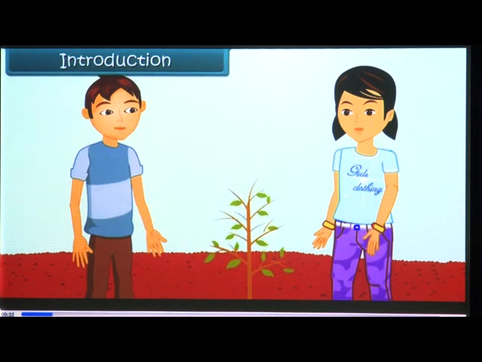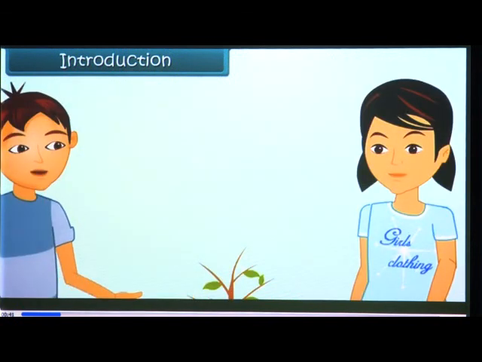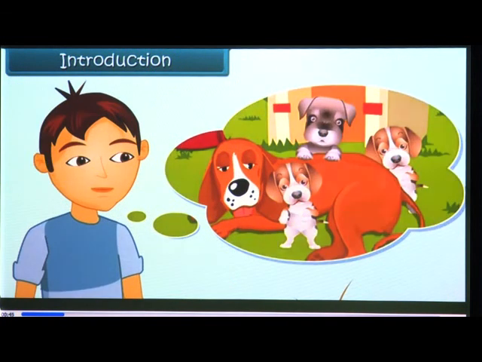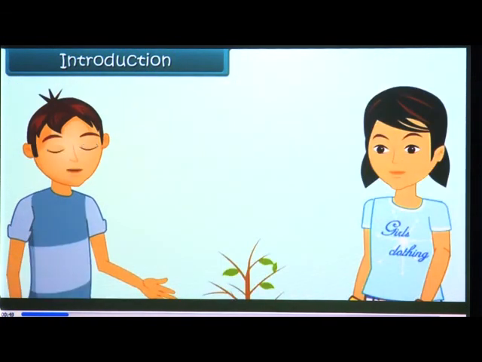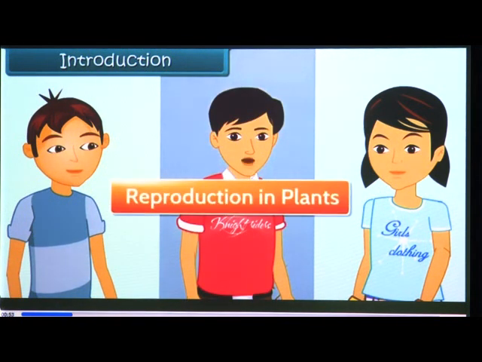That's interesting. Do all plants grow due to seeds? No, Aman. There are various methods by which plants reproduce. You mean to say that, like the animals, plants also reproduce? Yes, Aman. This has created an interest in me to learn about the reproduction in plants. Come children, let us learn about reproduction in plants.